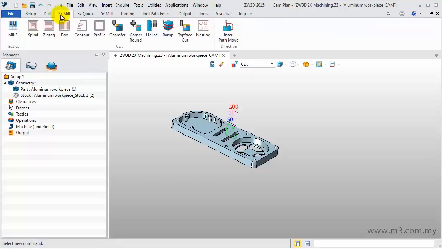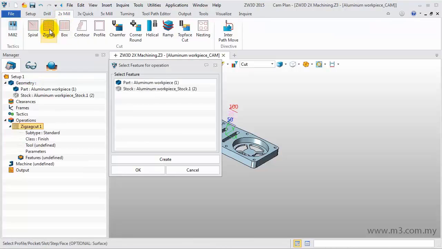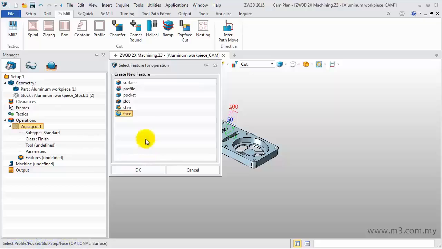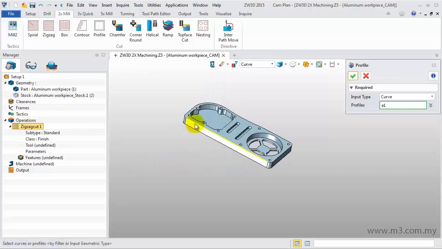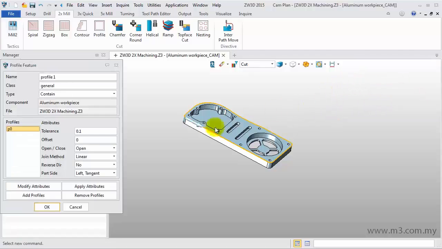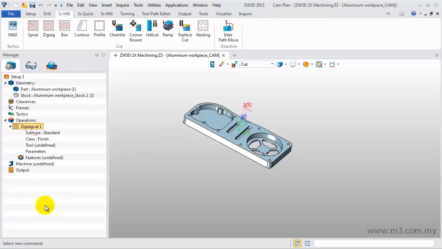Insert the first operation, the zigzag operation. Then click the Create button to define the machining feature. Select the profile. Place the cursor on the outer edge and press Shift, then left-click the Highlight Curves. All edges will be selected. This is Chain Select. In the Profile Feature dialog, make sure the type is Contain, then click OK.